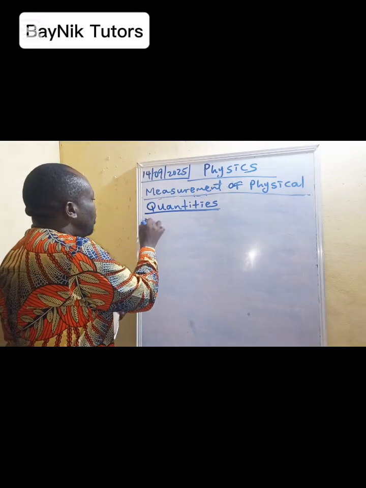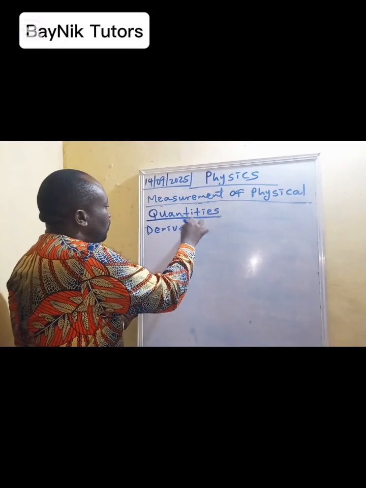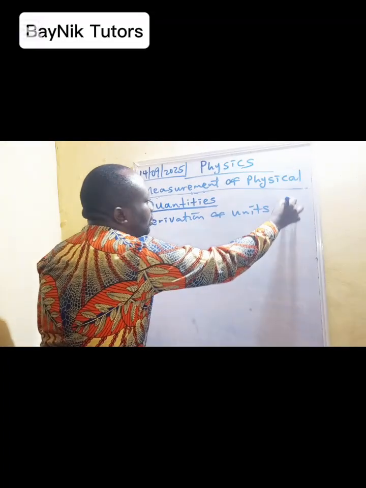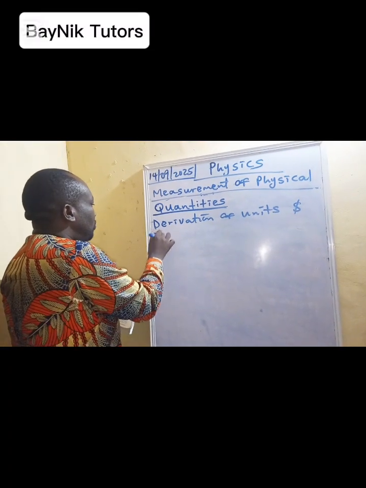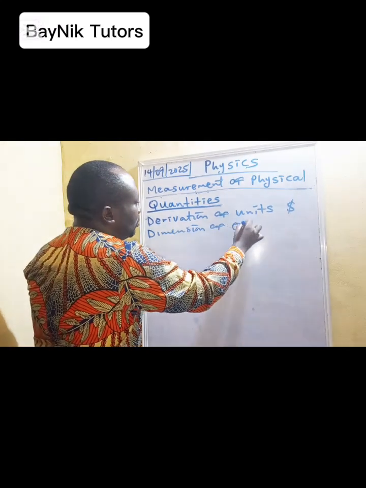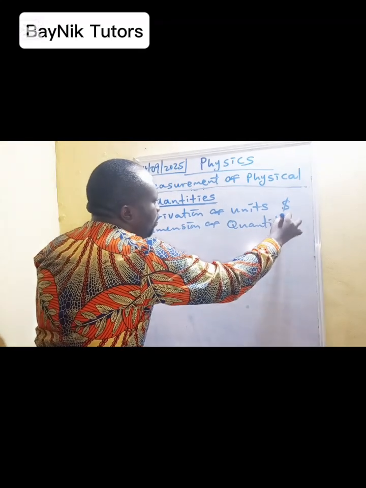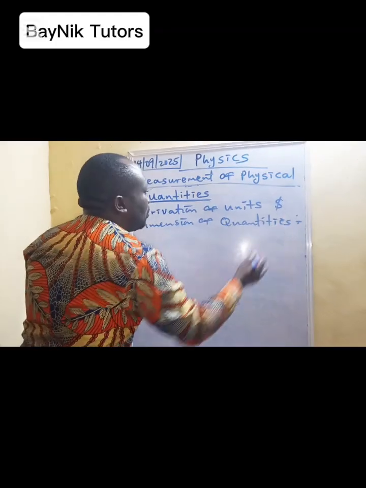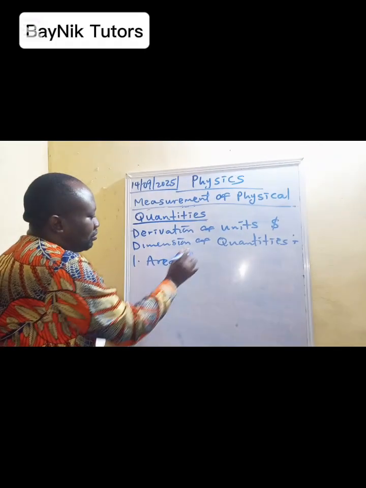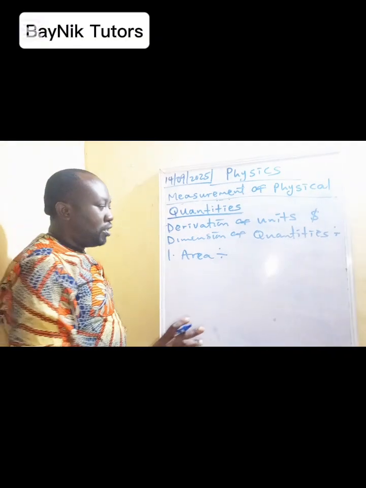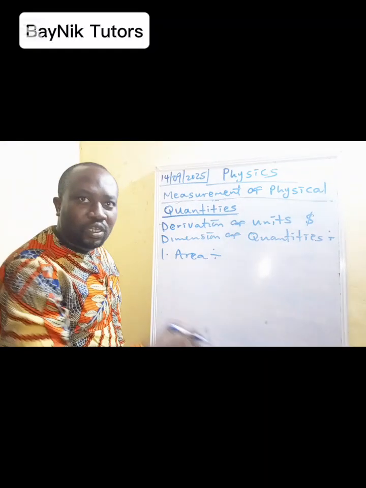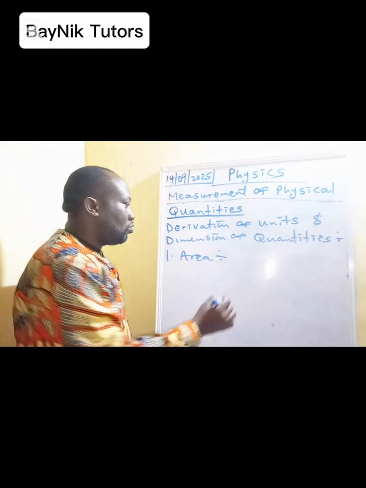So derivation of unit and dimension of quantities. One, we are starting with area. So we want to derive area. So please look at me. We are starting from scratch. You must be able to know the quantities that form area without looking at your textbook or your notes. So we start with the